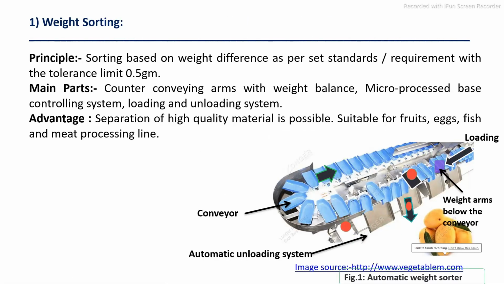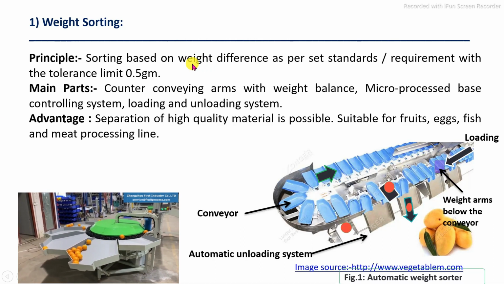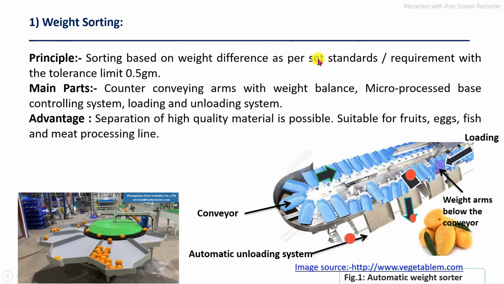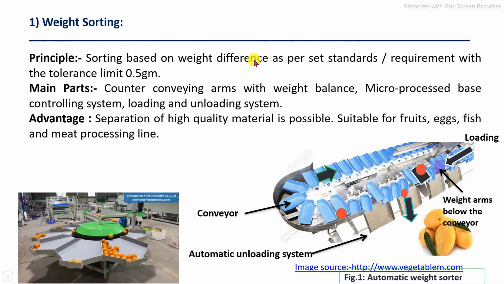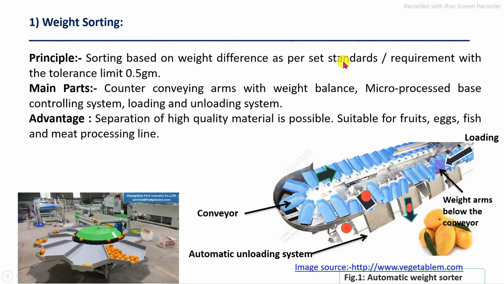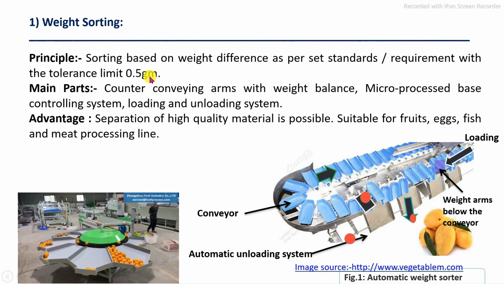First one is the weight sorter, which separates the raw material on the basis of weight. Weight specifically indicates the maturity of the raw material. High weight of the raw material indicates proper maturation. On the basis of weight, the raw material is separated or categorized as per our requirement, with a tolerance up to the limit of 0.5 gram.